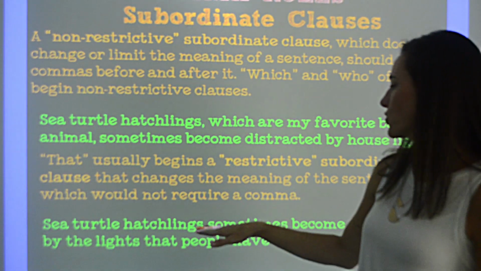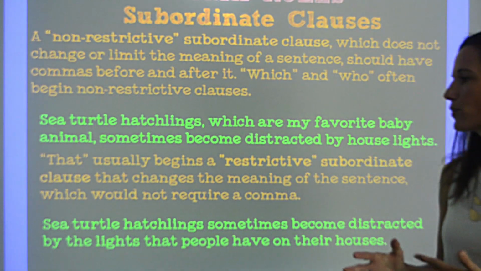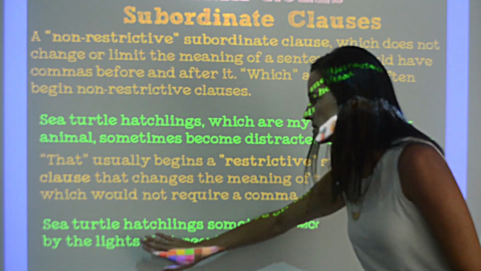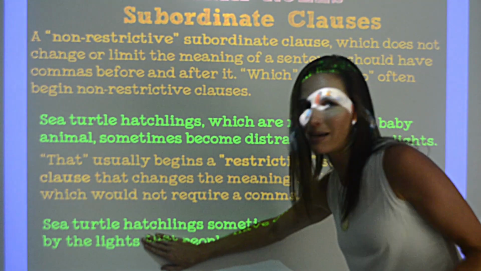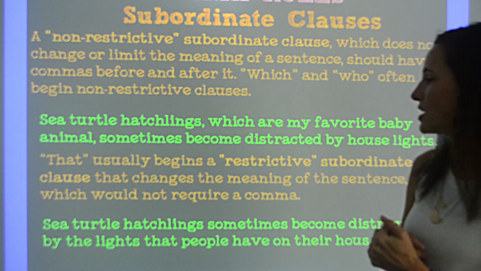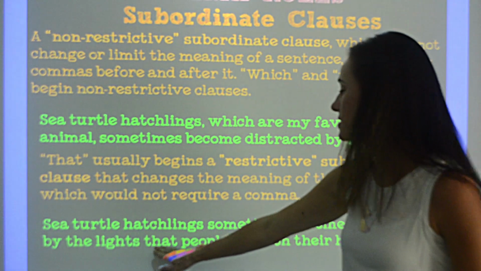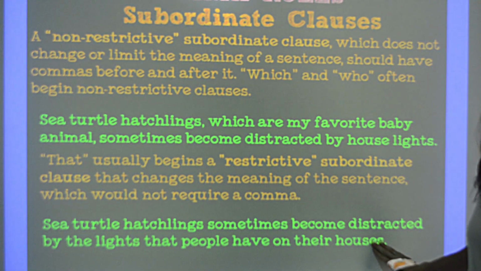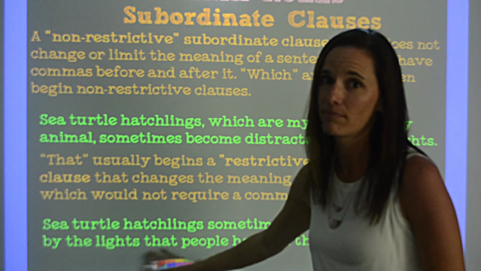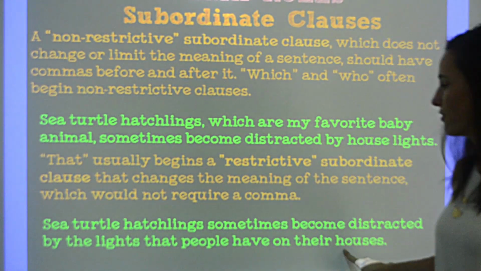For example, sea turtle hatchlings sometimes become distracted by the lights that people have on their houses. Now, grammatically, I could say sea turtle hatchlings sometimes become distracted by the lights. But people might be like, what lights are you talking about, Mrs. Clinch? And I could say, oh, let me add in my restrictive clause here, lights that people have on their houses. So my subordinate clause is that people have on their houses. Could be a sentence by itself, but it adds meaning to the rest of this sentence, and therefore I don't need commas anywhere. Sea turtle hatchlings sometimes become distracted by the lights that people have on their houses.